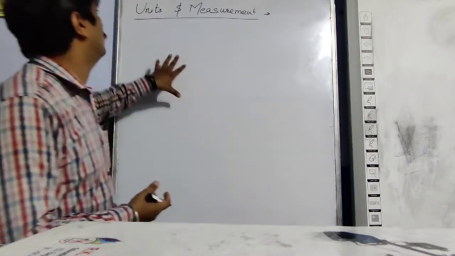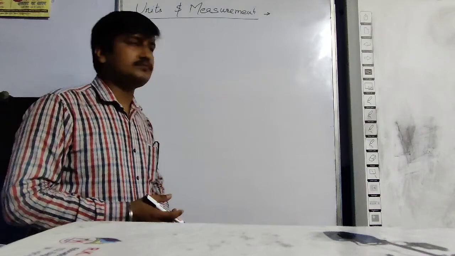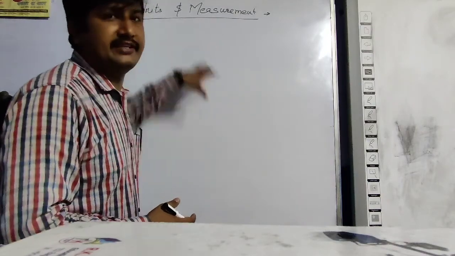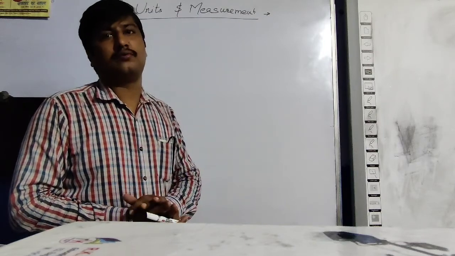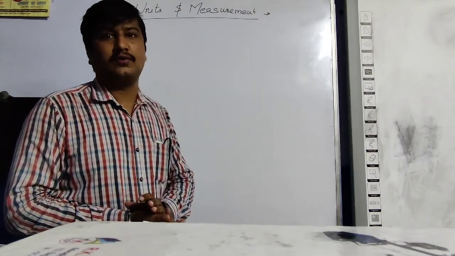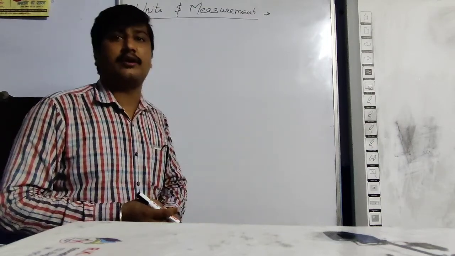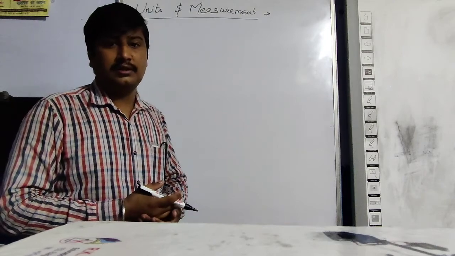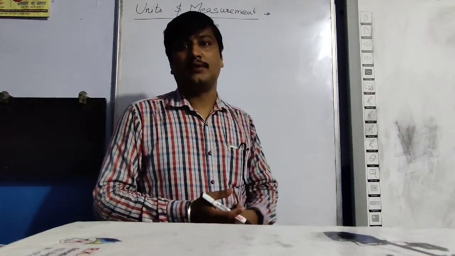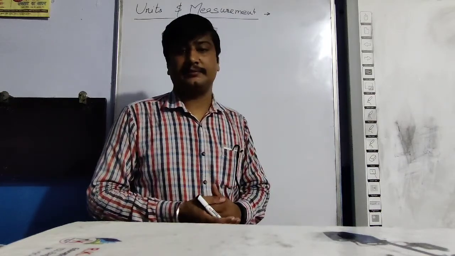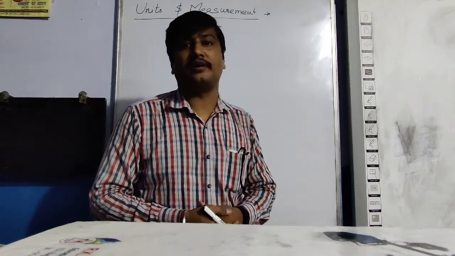Now this is chapter 2 of unit 1 for 11th class. The name of chapter is unit and measurement. In this particular chapter we will discuss about what is meant by measurement, why measurement is needed or useful, what are the units, type of unit which we use, what are the properties of the units, and what are fundamental and basic quantities.